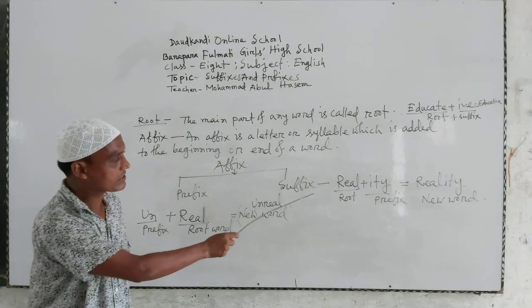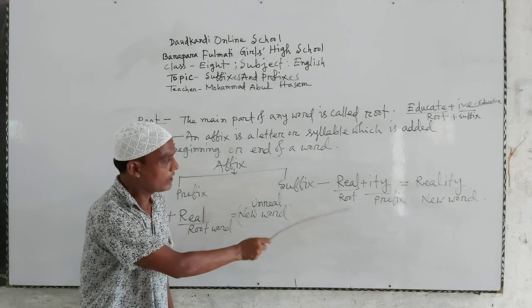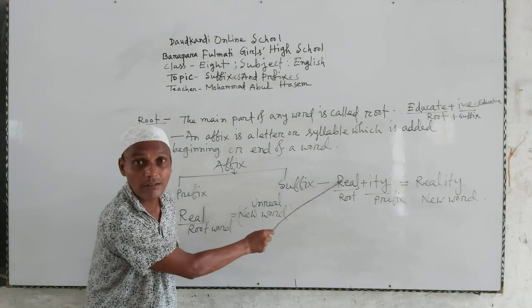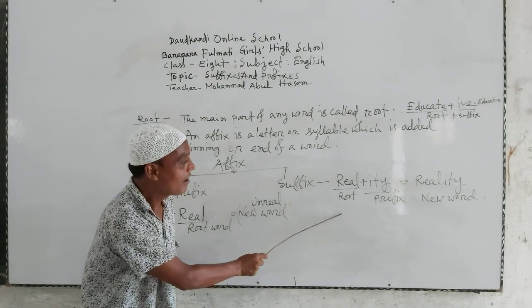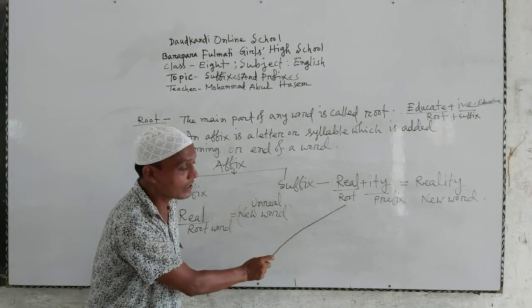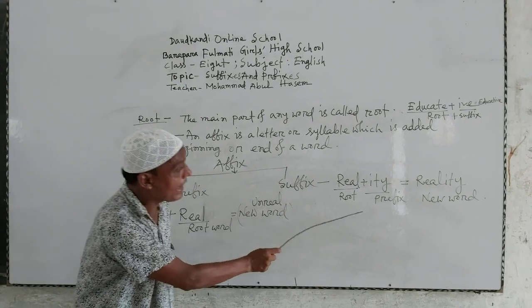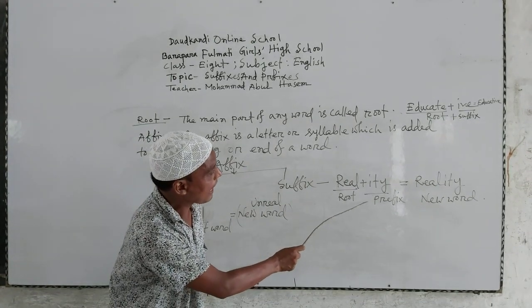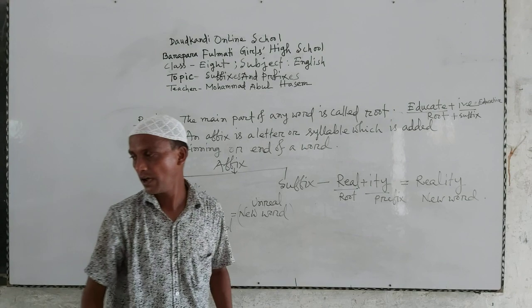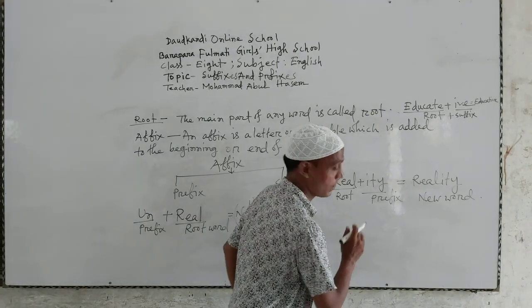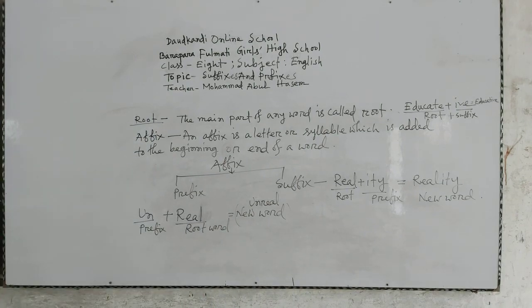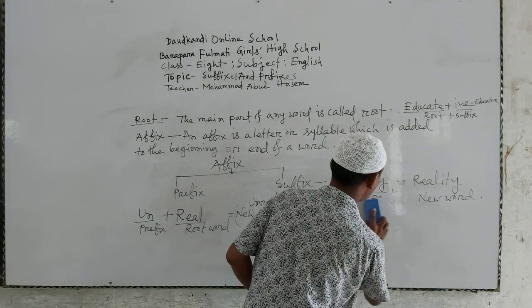Here the root word is real. Sorry, I have written it wrong. Right will be suffix.